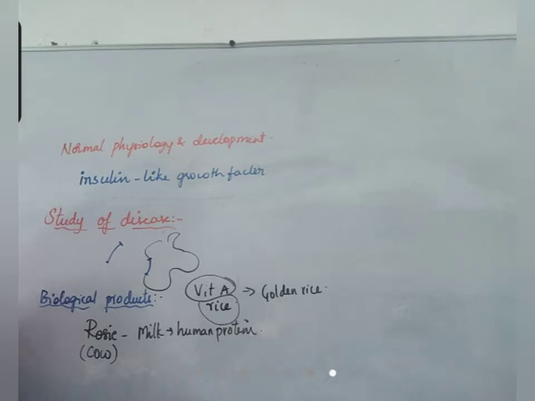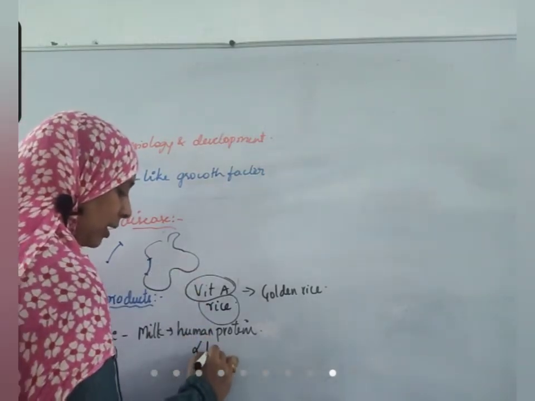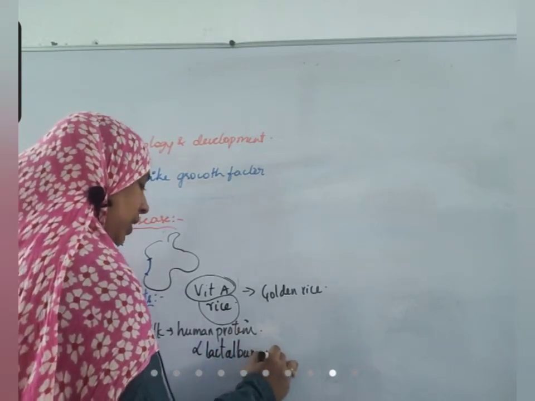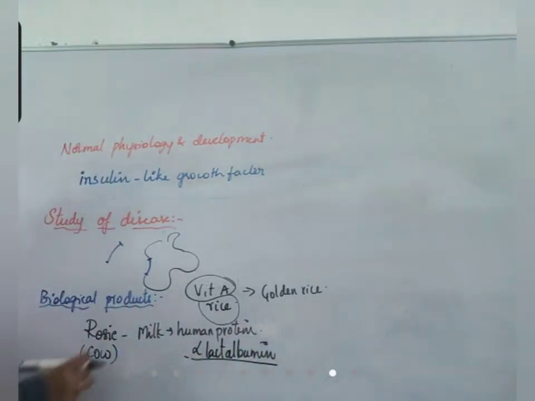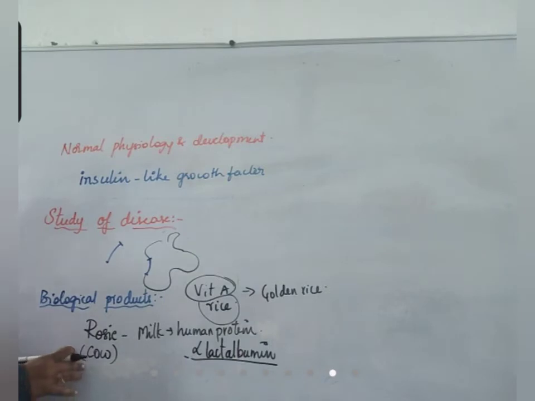And the name of that protein is alpha lactalbumin. The human protein alpha lactalbumin gene is introduced into Rosie the cow, and these are all biological products. Okay, these biological products are very useful.